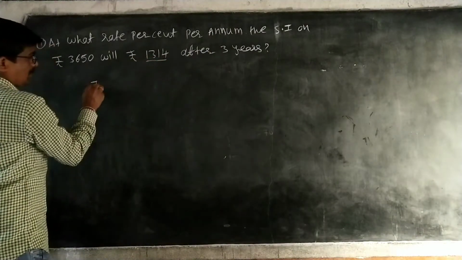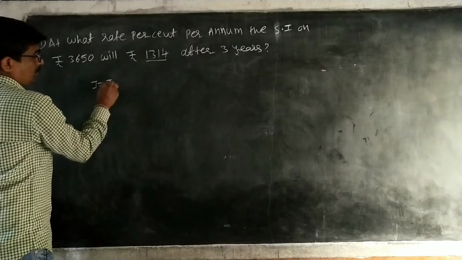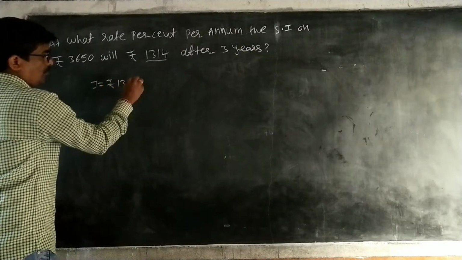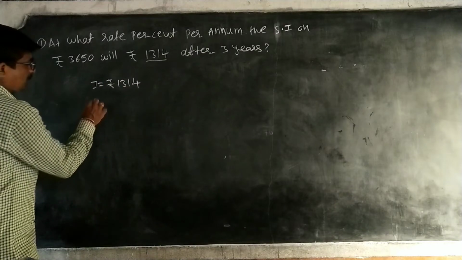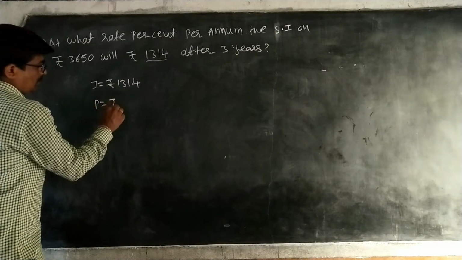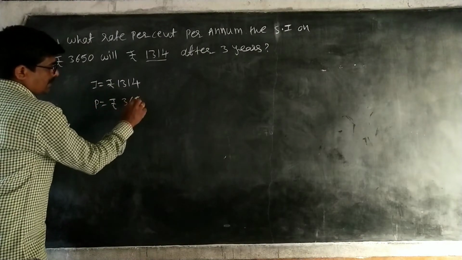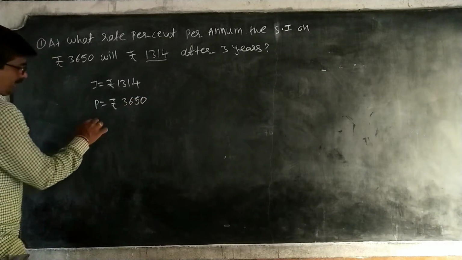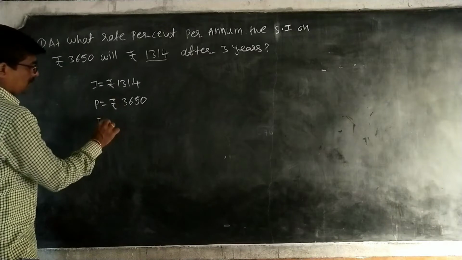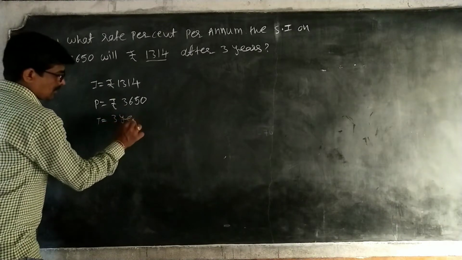I is given. I is equal to rupees 1314. Next, principal P. P is equal to rupees 3650. Principal got. Next, time T. Time T is equal to 3 years.